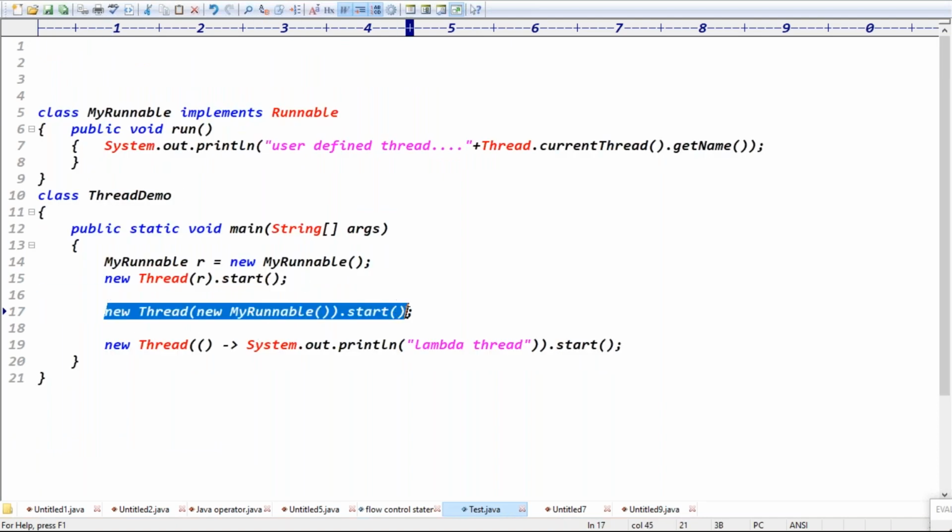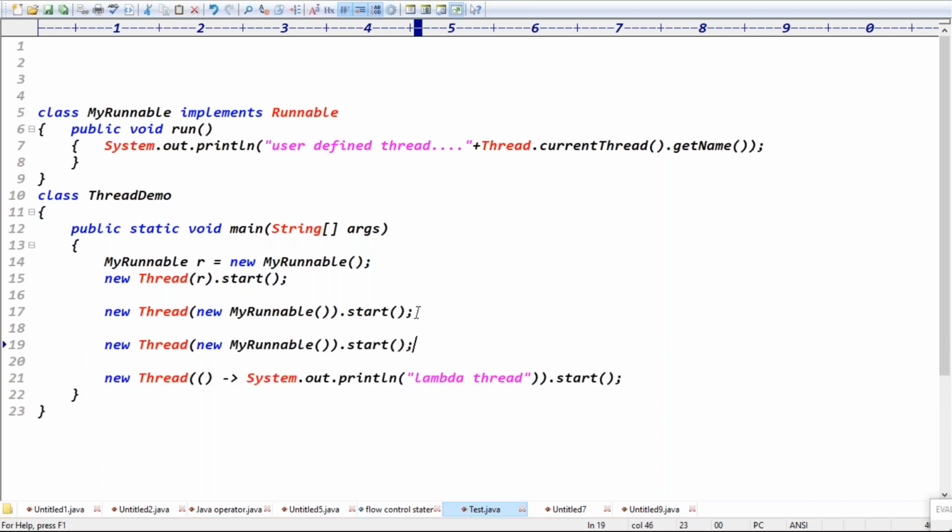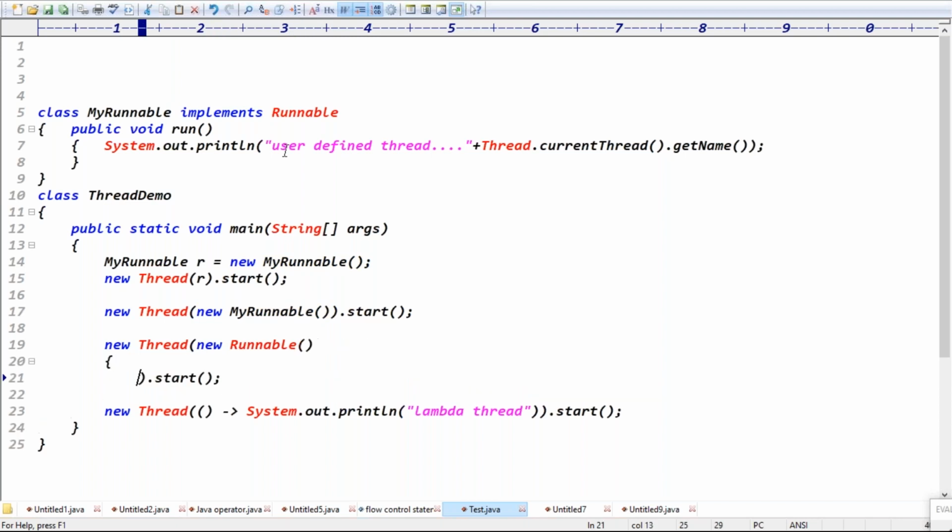Sorry, I got confused. Nameless object, not anonymous. Anonymous also possible. Because here, this is which class, guys? Runnable interface, right? Runnable object means instead of taking a separate class, directly can I create the object of runnable, right? Runnable also no problem. Directly I can create the object of runnable.